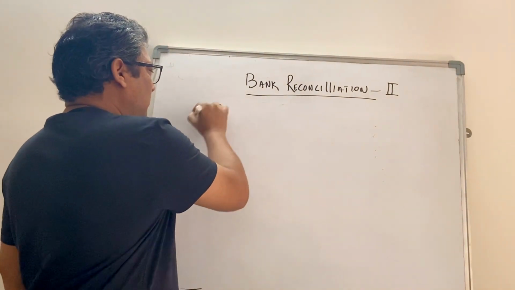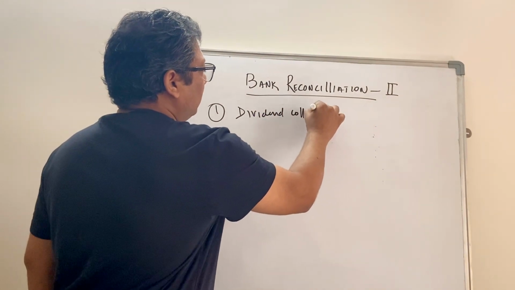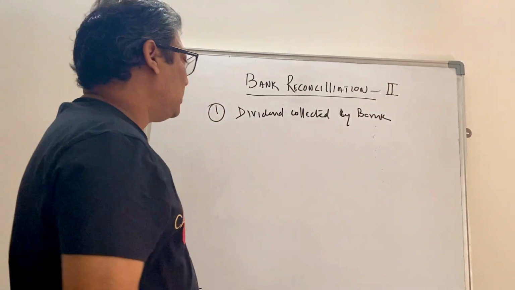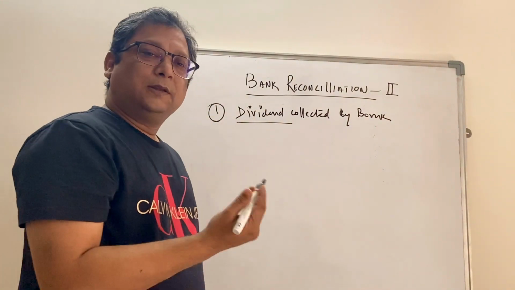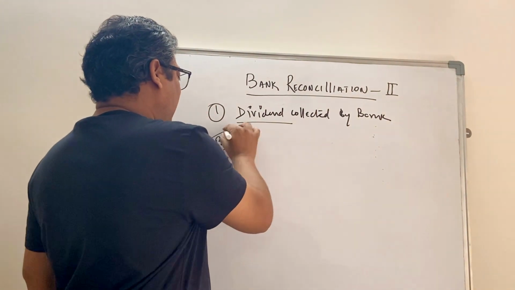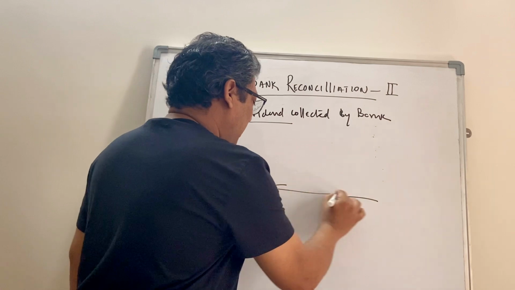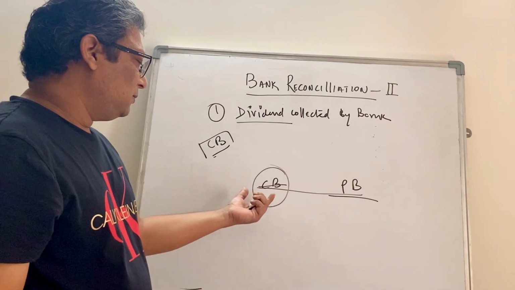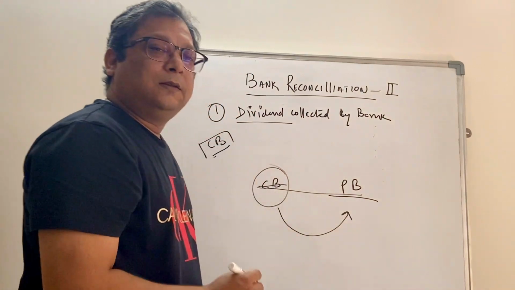One is dividend collected by bank, right? So sometimes you invest in shares and the dividend payments are directly deposited in the business bank account, right? So again, if we will continue with the example that we have a balance as per cash book, and then we will draw a line which is the balance line between cash book and passbook. We'll keep the balance which is given to us on the left hand side, and wherever we want to reach we'll keep on the right side, right?